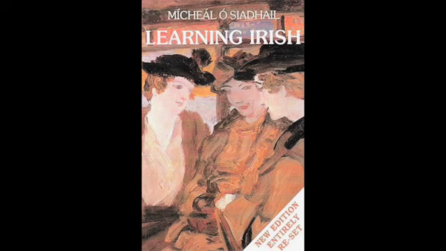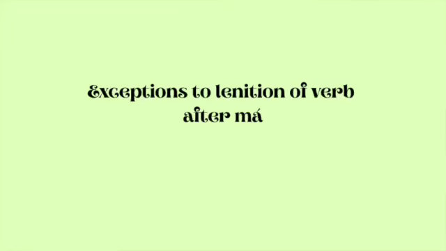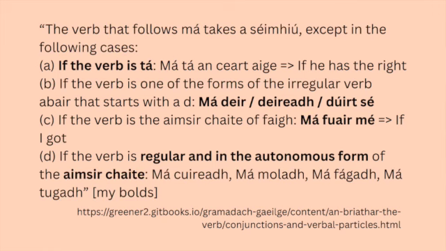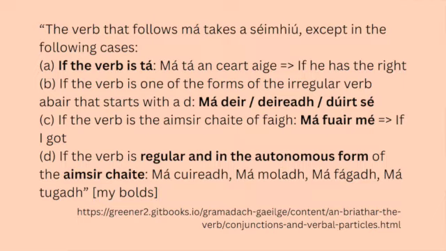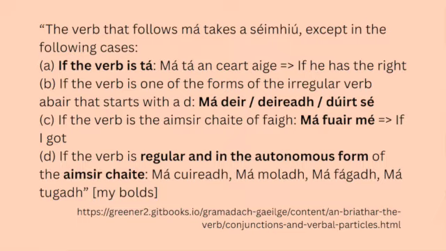A rule here then, cited in Learning Irish, is má lenites all verb forms, and that book says except tá. Elsewhere we also find in other sources that there are some further exceptions to the lenition after má. The ones to remember are that it's the verb tá in that form; if the verb is one of the forms of the irregular verb abair that starts with a D, so for instance, má dúirt; if it's in the past tense of faigh, má fuair; and if the verb is regular and in the autonomous form of the past tense. So those are the examples given.